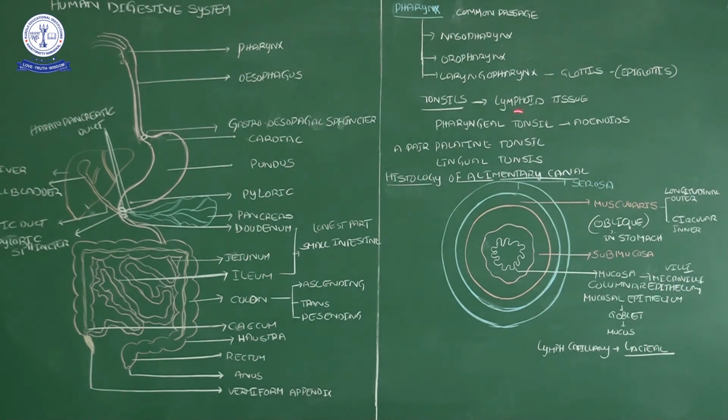Especially in childhood we have a lot of pain with this lymphoid tissue. That lymphoid tissue we call tonsils. There are three types of tonsils. One is the pharyngeal tonsils, and the pharyngeal tonsils are also called adenoids.